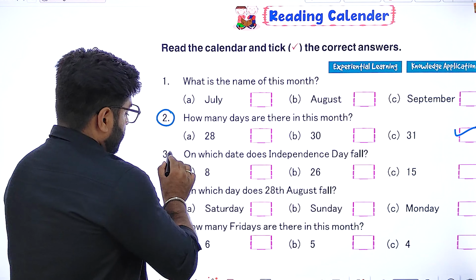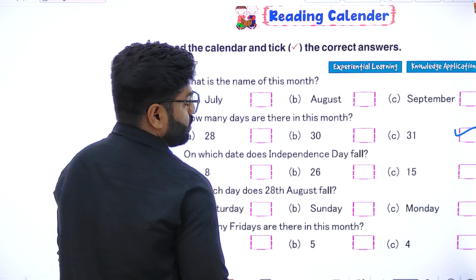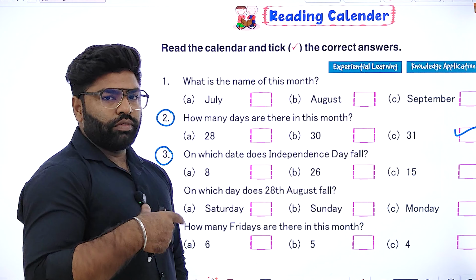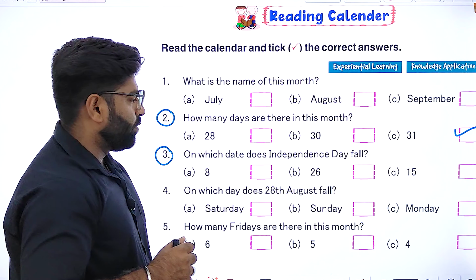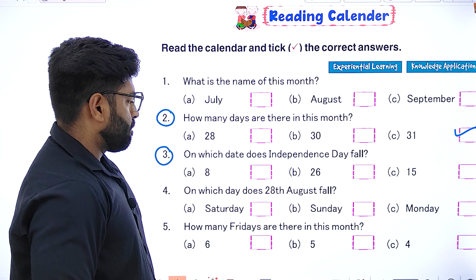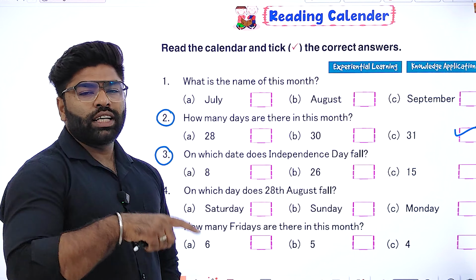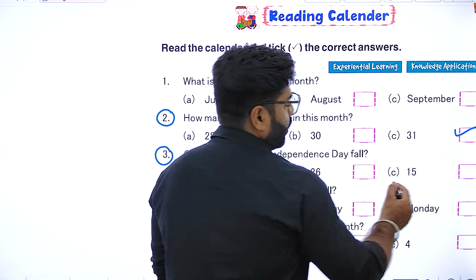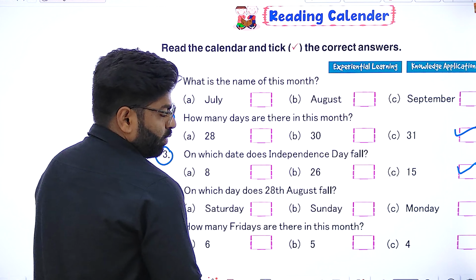Okay. Next is the third part. On which date does Independence Day fall? Okay, do you know when Independence Day is? Is it 26th of January or 15th August? So 15th August is our Independence Day and 26th January is our Republic Day. So we are going to mark here 15th of August. Okay, these types of questions.